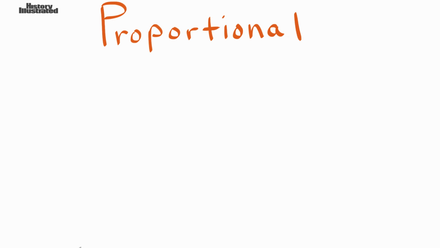In this History Illustrated video, we're going to focus on the vocabulary word proportional. Before we begin, though, I want you to realize that there is a word inside of this word, that word being portion. A portion of something. For example, if you and your brother bought a pizza, you would be entitled to a portion of it. You would get your fair share, or rather, a part of it.